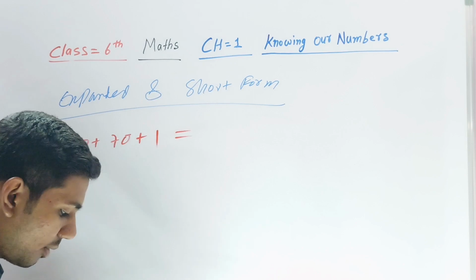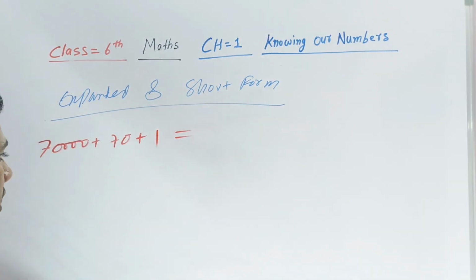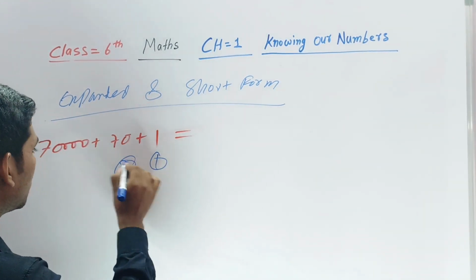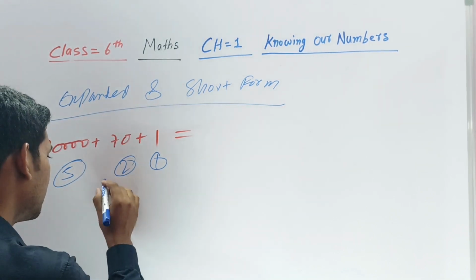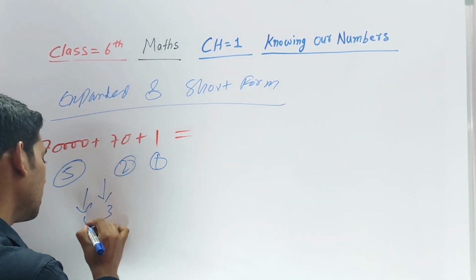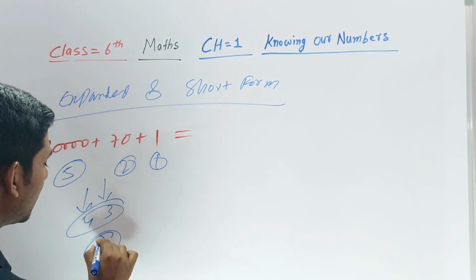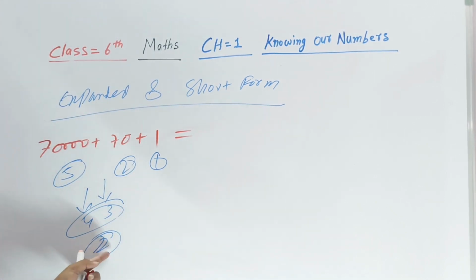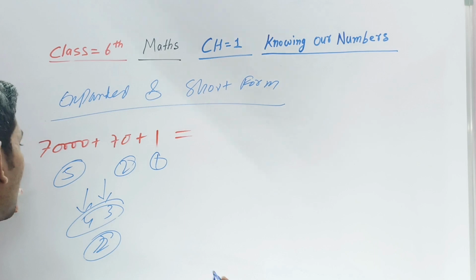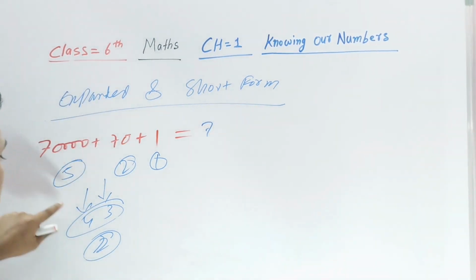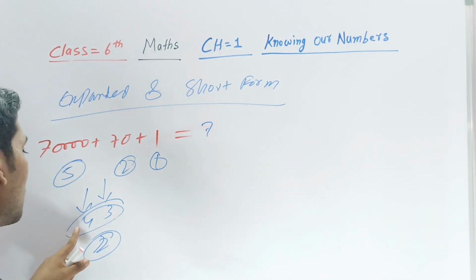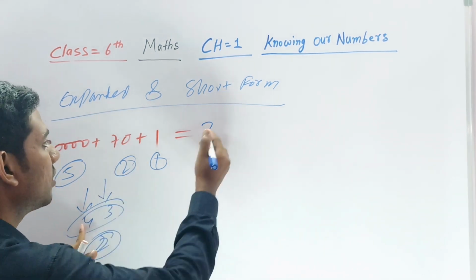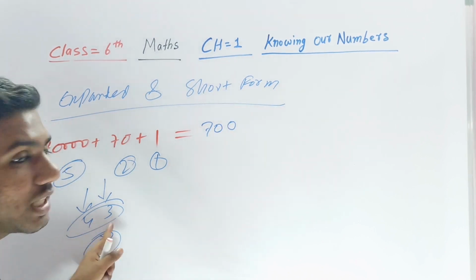Take another example. Can you tell me how will you write this? Let's take, this is 1 digit, this is 2 digit, this is a 5 digit. In this, how many digits are missing? 3 and 4 are missing. How many digits? 2 digits. So I write 7, the 5 digit. How many digits are missing? 2 digits, 4 and 3 are missing here. So in the 4 and 3 places you have to put 0, because 2 digits are missing here.